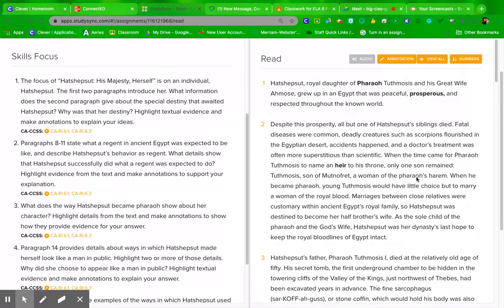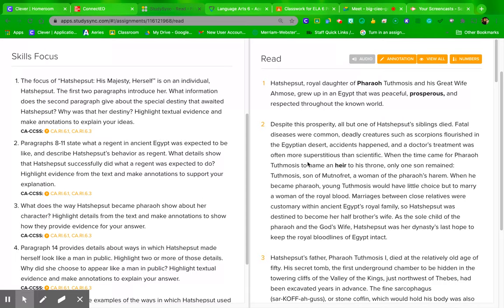And I know that she was the daughter of the Pharaoh Tutmosis, and that it says right here that when Tutmosis died, he named his son Tutmosis, son of Manufret, a woman in the Pharaoh's harem.